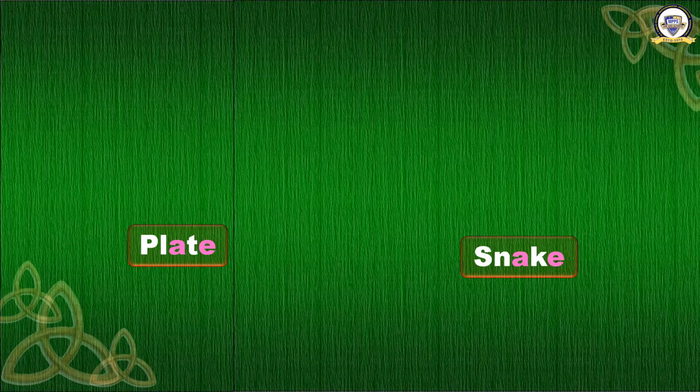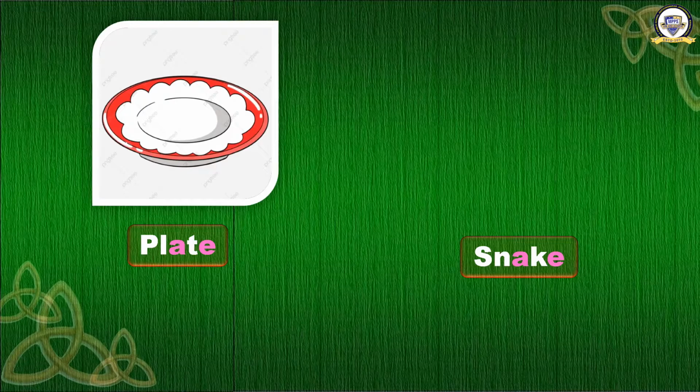What is that? There are two words written. Let us see the pictures first. What is this? Plate. Spell the word plate now. P L A T E. Plate. What do you use a plate for? We eat our food in the plate. We serve our food. Mummy gives you chapati or rice in a plate. This is plate. Second one, can you tell me what is that word?